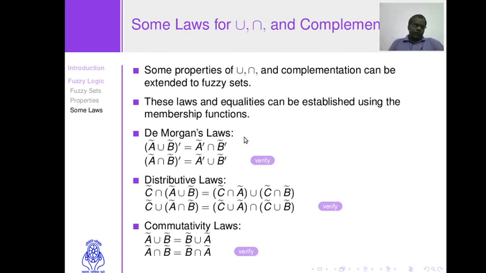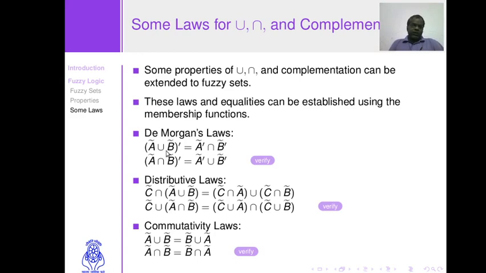De Morgan's laws. I am not going into much detail because we have studied these laws during multiple subjects earlier. So we will discuss these laws just in the context of fuzzy sets. As stated here, the union of two fuzzy sets, if complemented, is equivalent to the intersection of the complements of individual fuzzy sets.